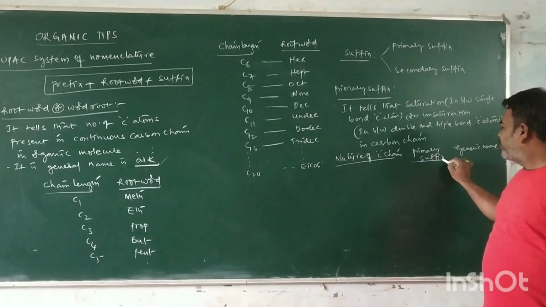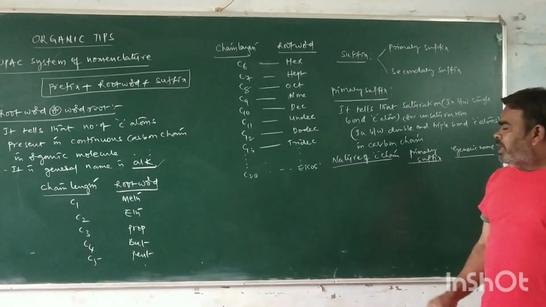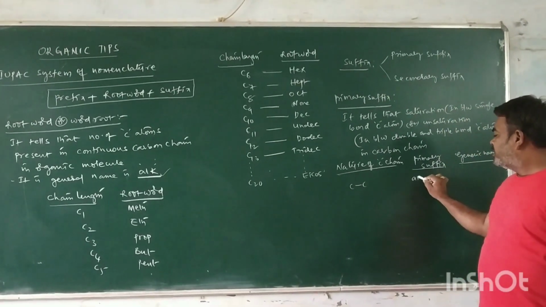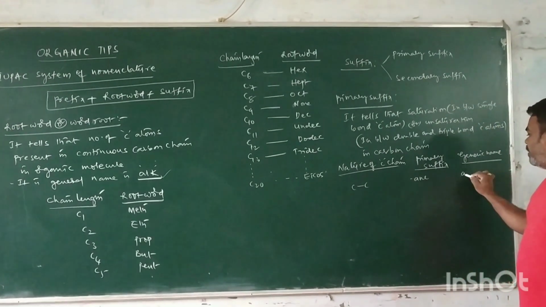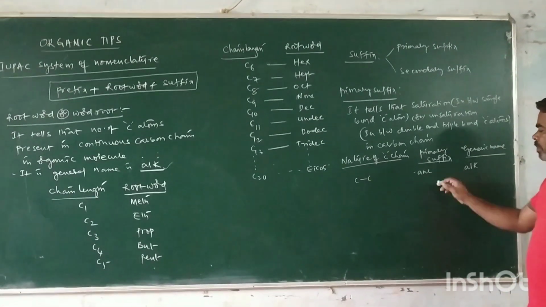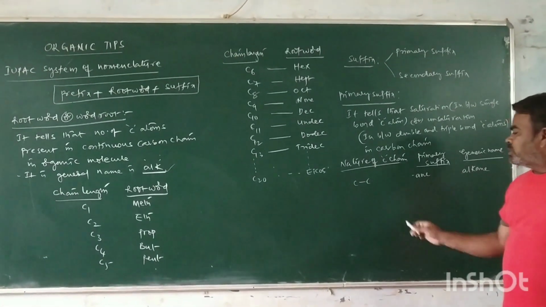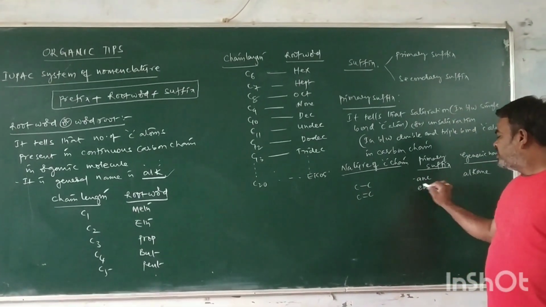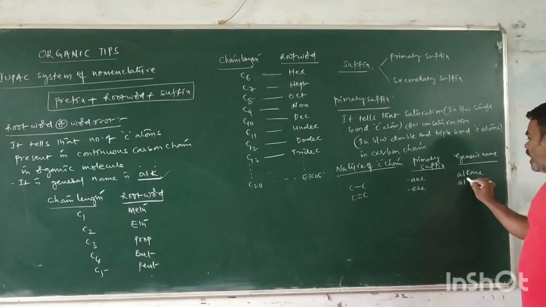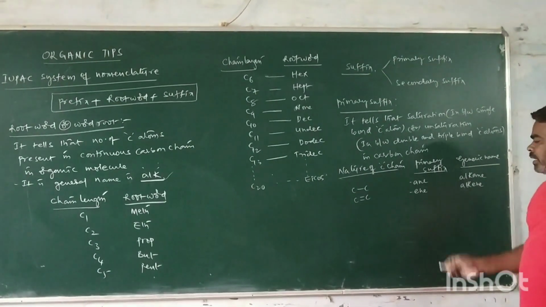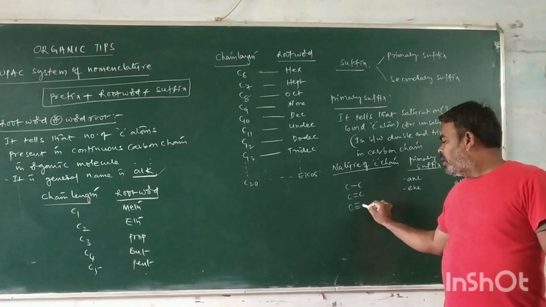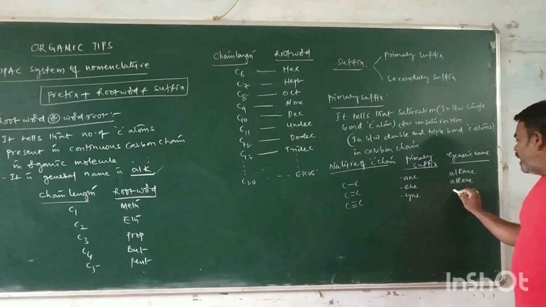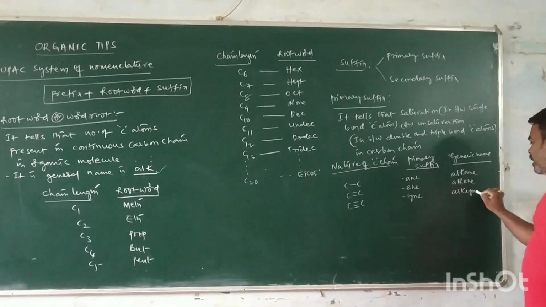Nature of carbon chain: a single bond in between the carbons, primary suffix is ane, generic name alk plus ane, alkane. A double bond in between the carbons, primary suffix is ene, alk plus ene, alkene. A triple bond, that is yne, so alk plus yne is alkyne.